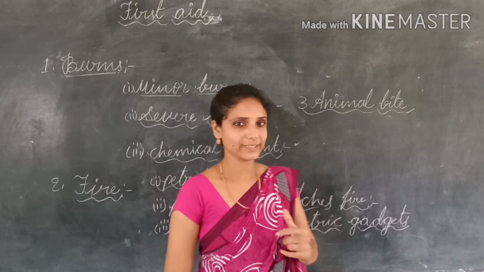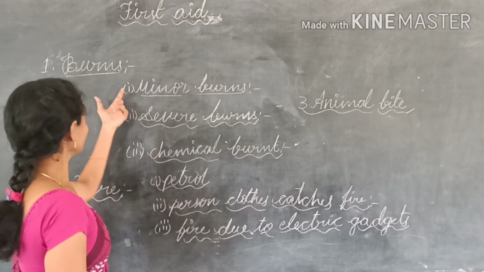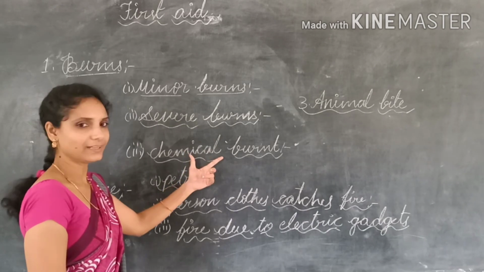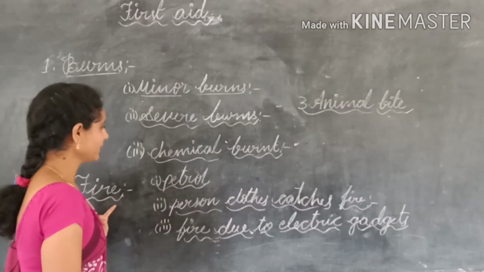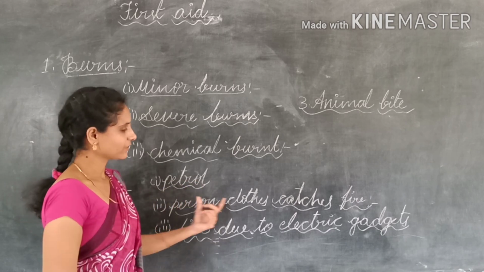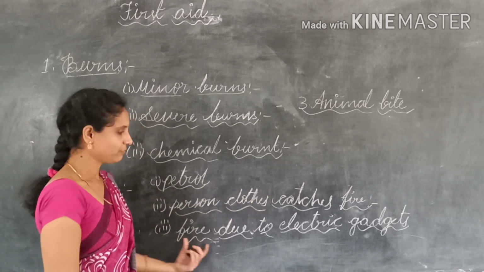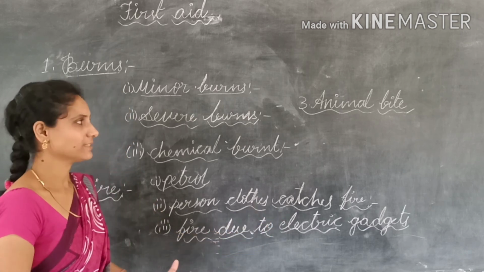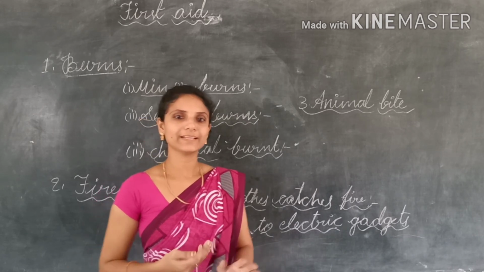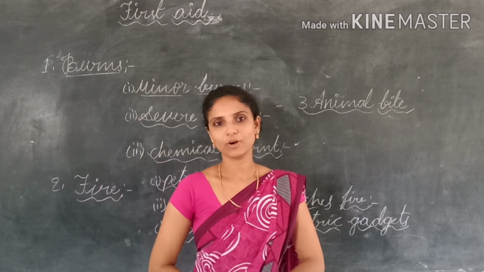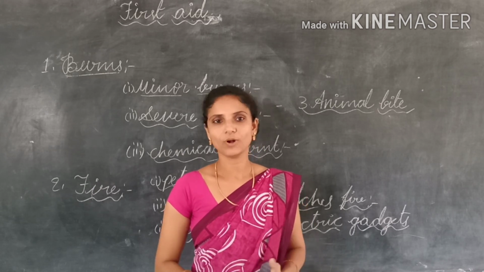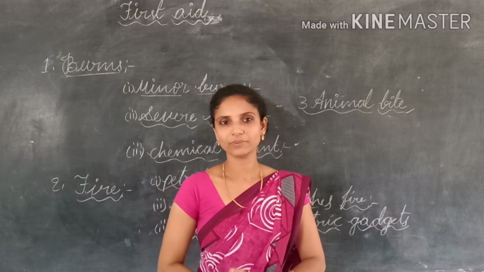So in this video we discussed, under burns, minor burns, severe burns and chemical burns. Under fire, we discussed fire caused due to petrol, if a person's clothes catch fire, and fire due to electric gadgets. And third, we discussed animal bite. In our next video, we are going to discuss snake bite, poisoning, and if a person faints, what are the steps of first aid we must do.